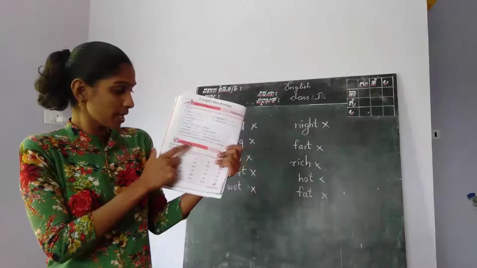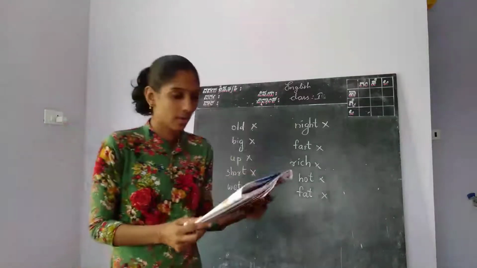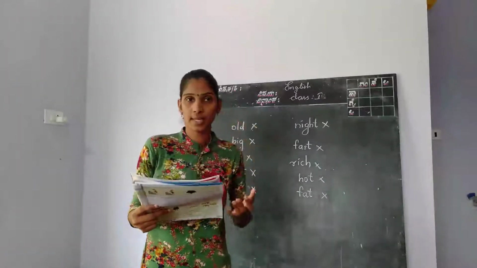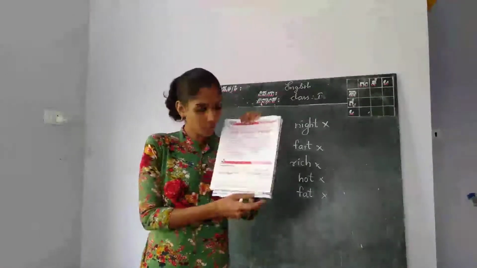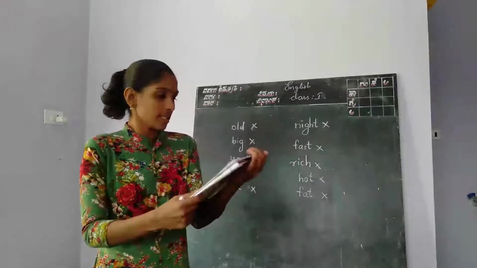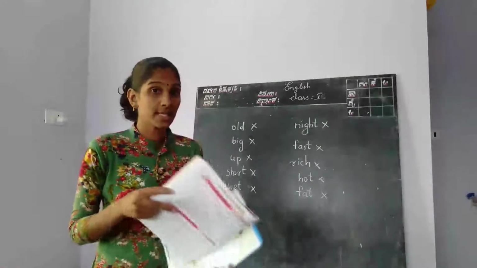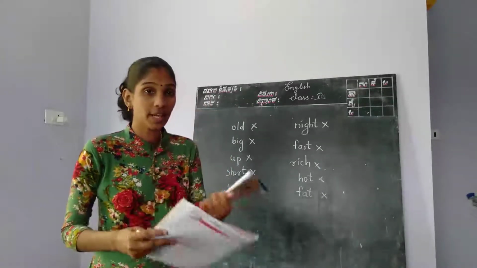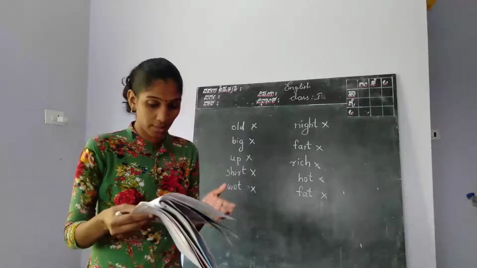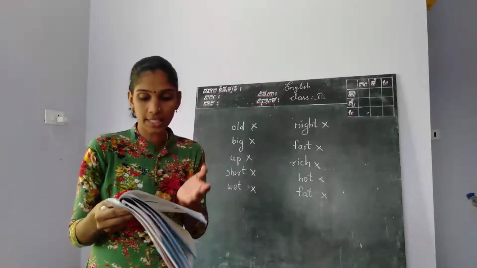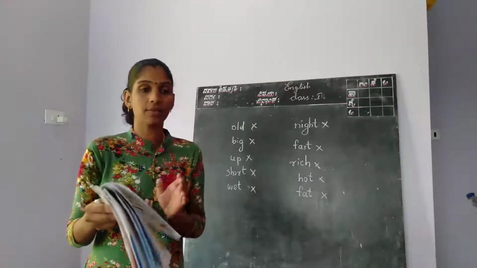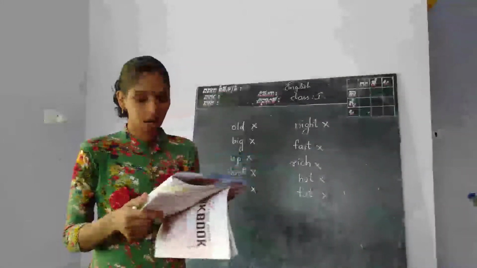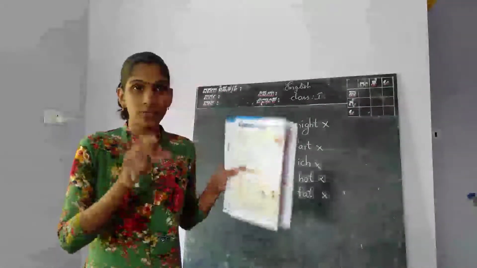Here is your homework: spell and say the short E sound. And we learned opposites, right? Page number 9, workbook only. Opposites: in the previous class I said a word with a meaning that is completely different from the meaning of another word is called its opposite.